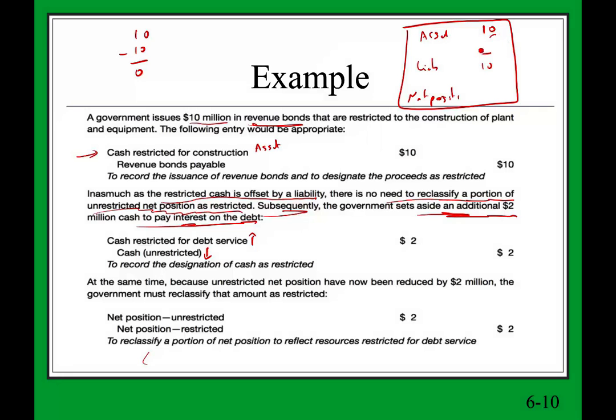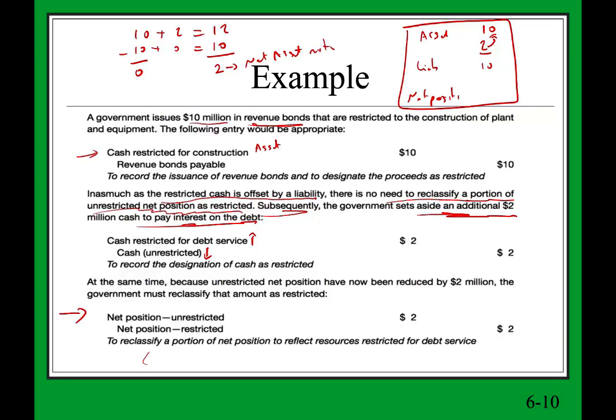So now we took 2 million of unrestricted cash within the asset and made it restricted. The restricted amount, we added 2 million here. Now we have 12 million here. And we did not add anything to restricted liabilities. We have 10. Now we have 2 million in assets minus liabilities equals 2 million net asset. And that's restricted. Now we have to restrict an additional 2 million. Now we have to make this entry.